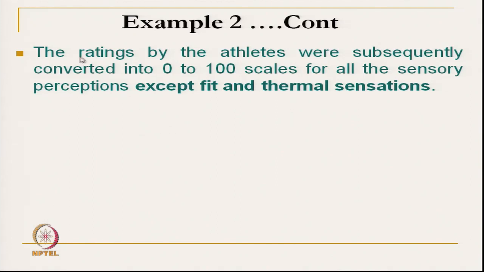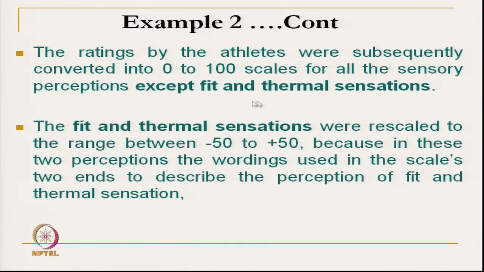Whatever rating is given is subsequently converted to a 0 to 100 scale for all the sensory perceptions except feet and thermal sensation. For feet and thermal sensation, they have taken minus 50 to plus 50. So, it is extremely loose or extremely tight, or extremely hot or extremely cold.